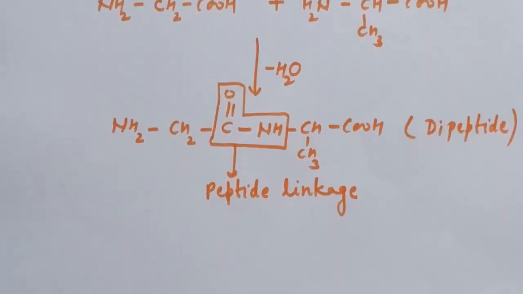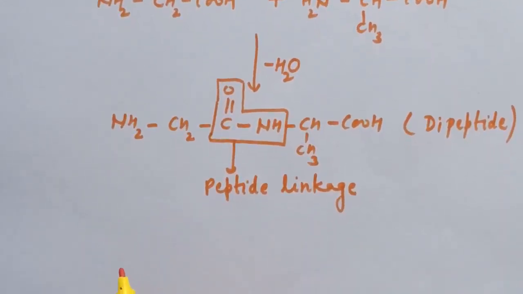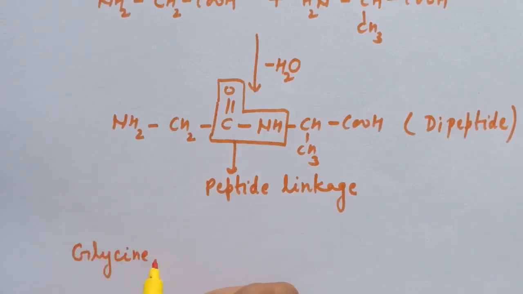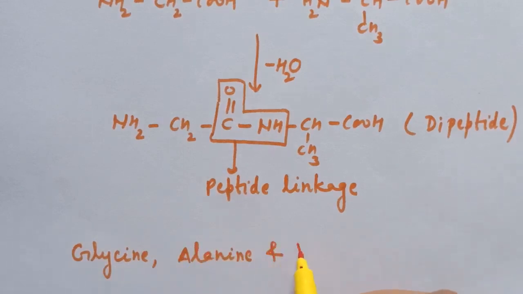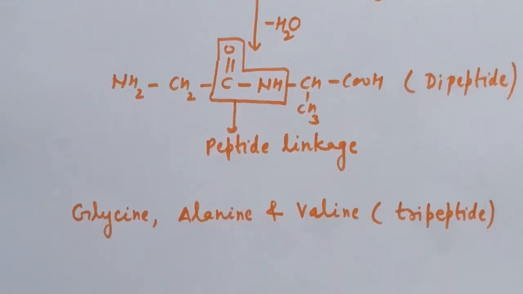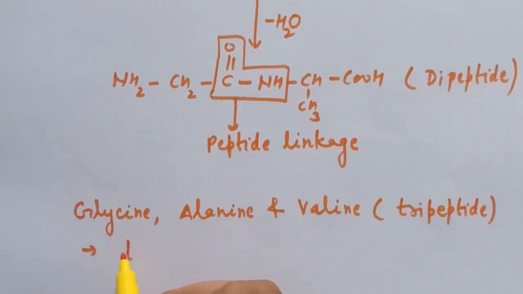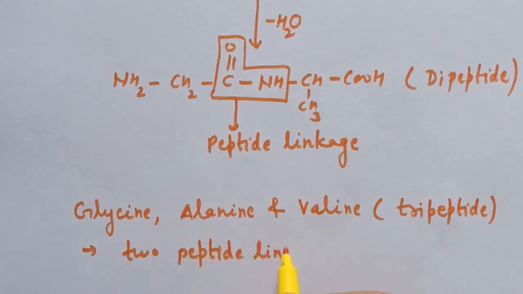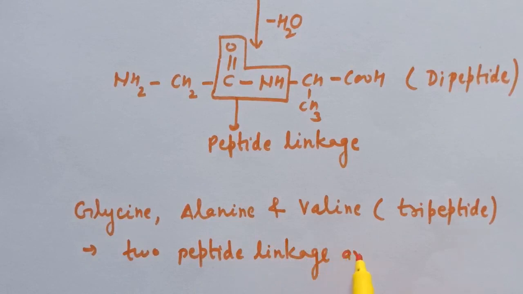Now if we combine three amino acids, for example glycine, alanine and let's say valine. So here three amino acids are combined, so the name is tripeptide, and on combining these three amino acids, two peptide linkages are formed.